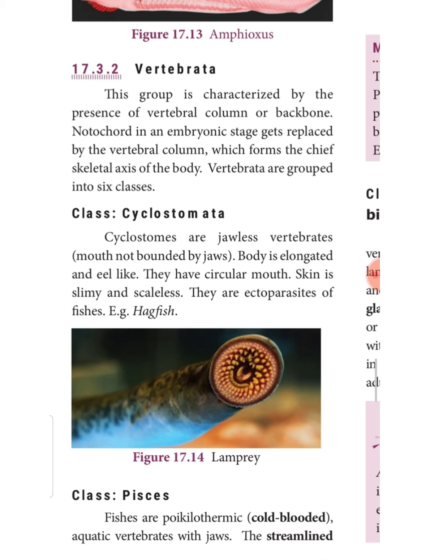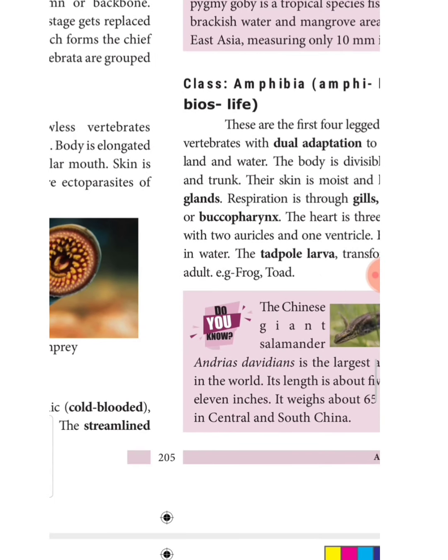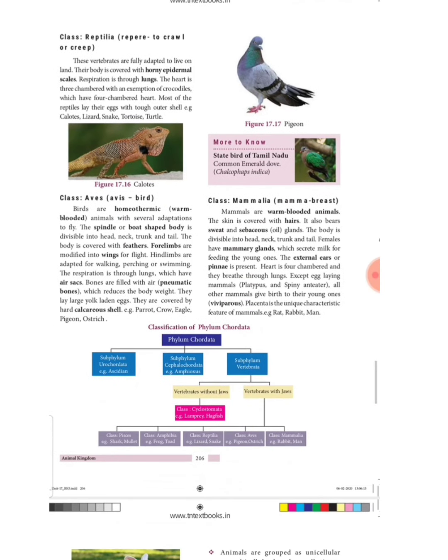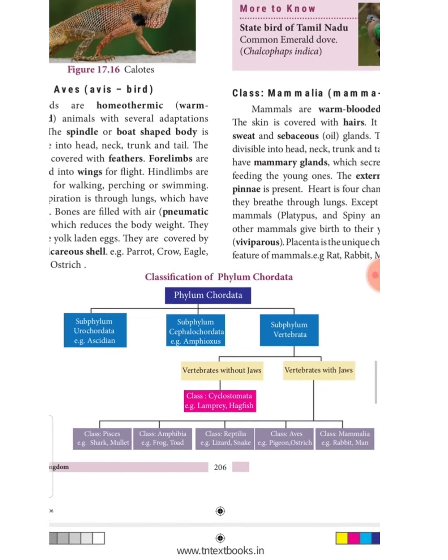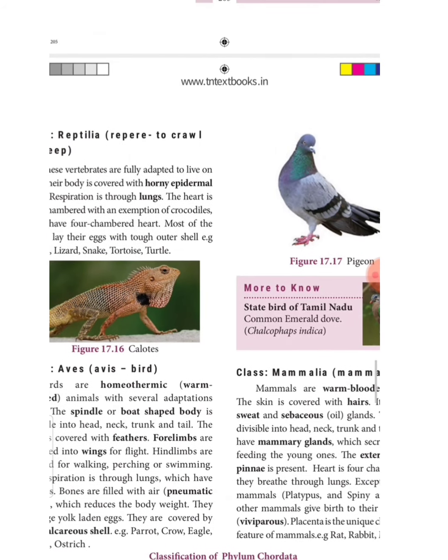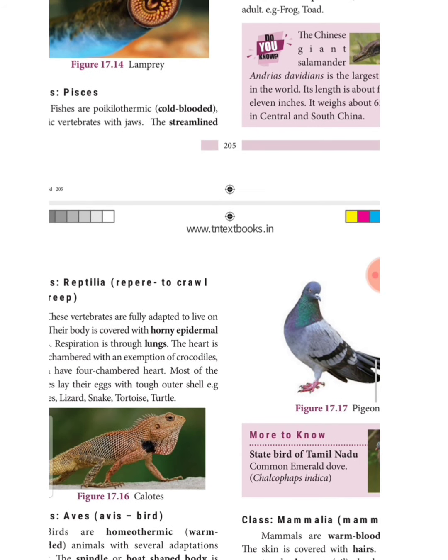Vertebrata are grouped into 6 classes. All the 6 classes you might have read and come across in your early classes. In our day-to-day life we are seeing these things. So I think there is no need for explanation about vertebrates. You go through this textbook and you will get a clear picture about these vertebrates.